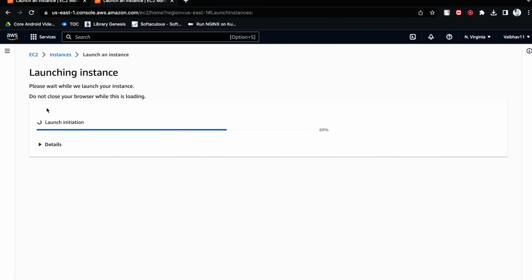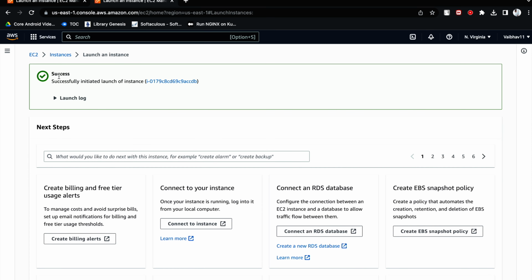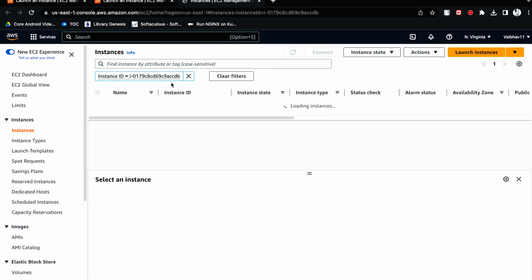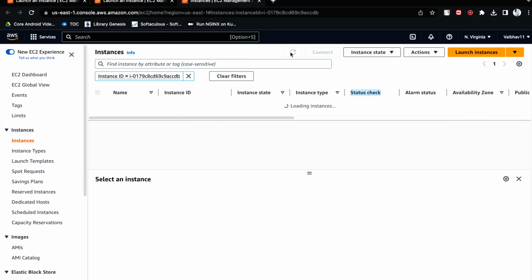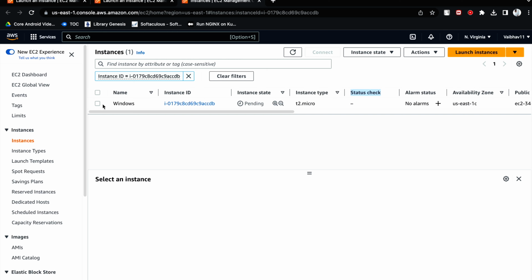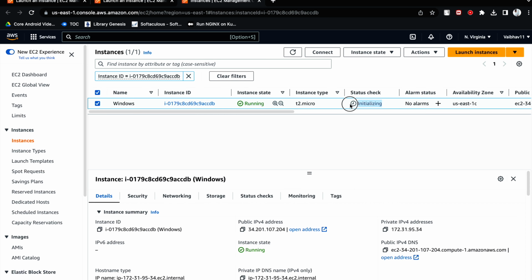See, here we do not get any success yet. Once we get the success, then only we will click on this instance ID, and we will wait for some more time. You can refresh by clicking on this. Since it is a Windows server, it will take some more time. Once the instance state is running, you can access the instance. Once the status check is 2 by 2, then only you can access. If you have any application running, like you have installed Jenkins, until it is 2 by 2, you will not be able to access your Jenkins.